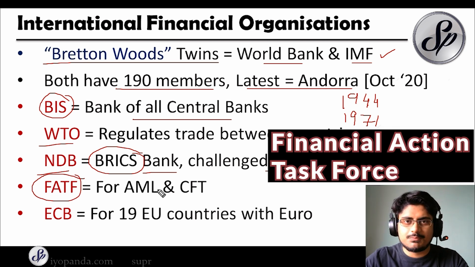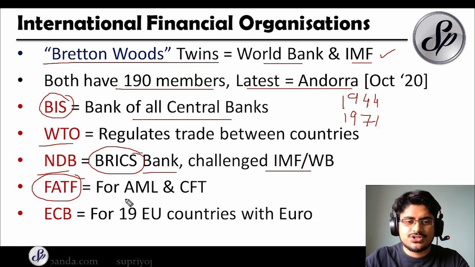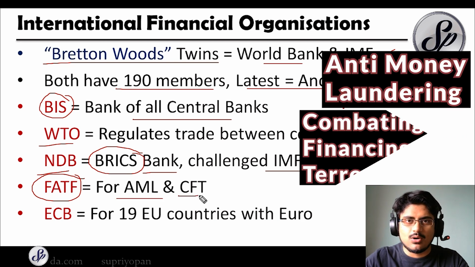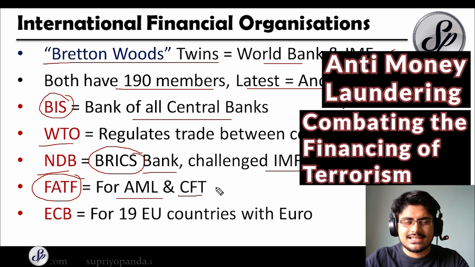Their main purpose is AML and CFT, which is anti-money laundering and combating the financing of terrorism. FATF has different lists. Just remember that recently Pakistan escaped being put on the blacklist of the FATF, and it has been put into the grey list.